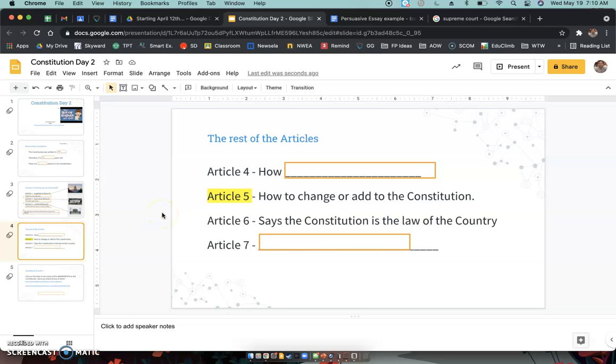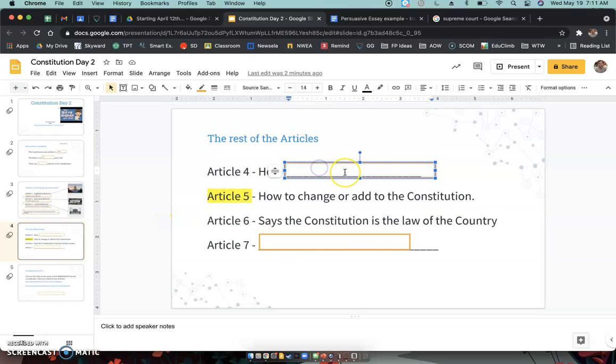Okay, so the rest of the articles of the Constitution. There are these other articles here. They are important. I don't want to say that they're not important, but these ones we don't really think about as much. They're kind of more very basic things. So first here, number four, how states are to get along with each other.